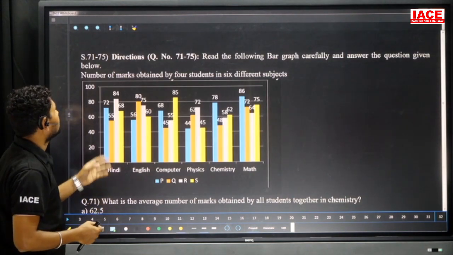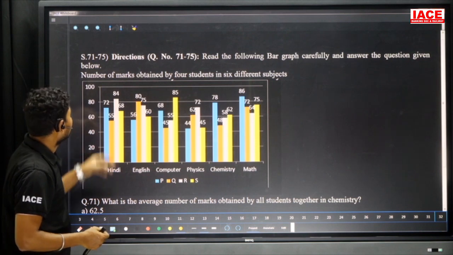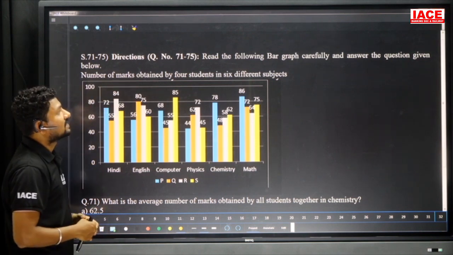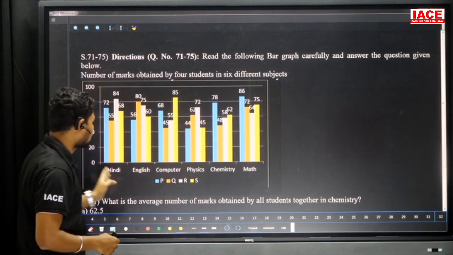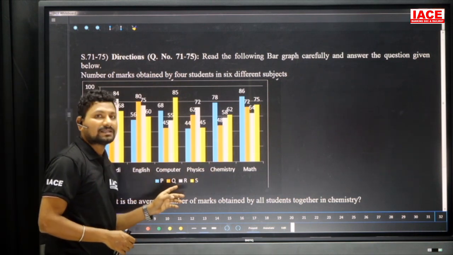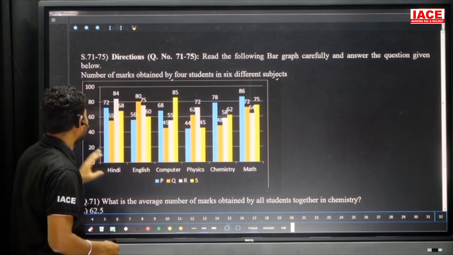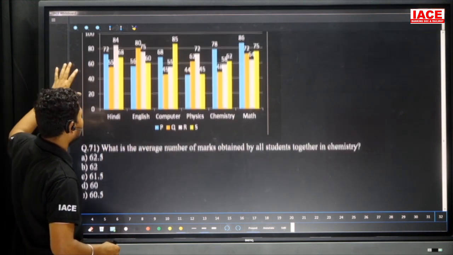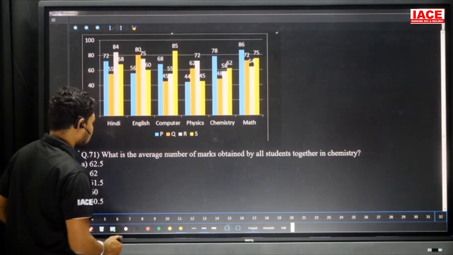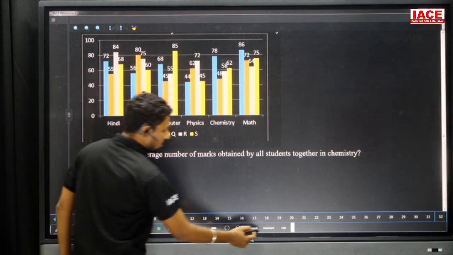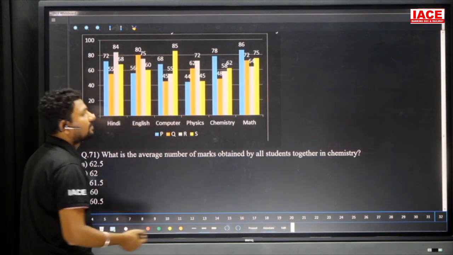Next, we have directions based on the bar graph. The first question belongs to, as per the data, number of marks obtained by the 4 students in 6 different subjects. Here the 6 different subjects, Hindi to math, and 4 persons are there. PQR are the students. Then based on these values we have to calculate. It is normal data, nothing is logical. Somewhat calculation is more, for the calculation purpose, average and percentage wise.